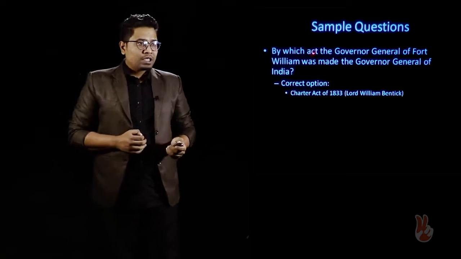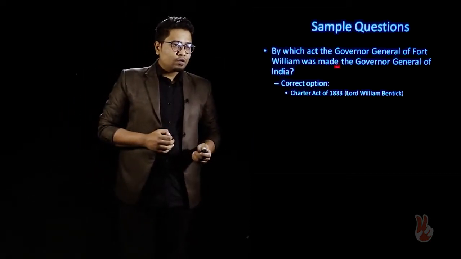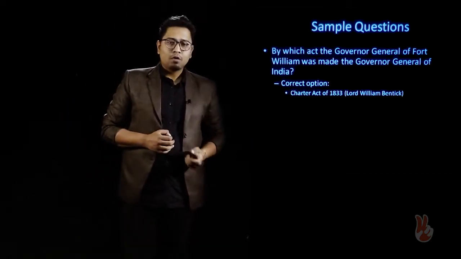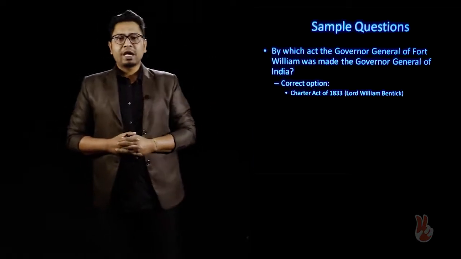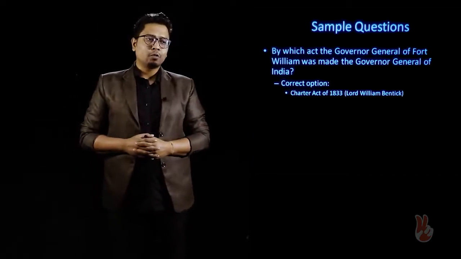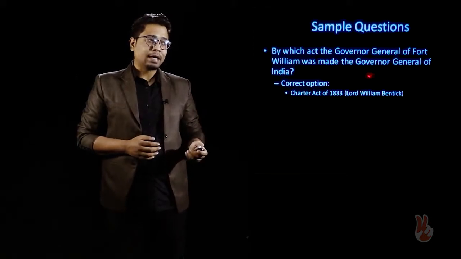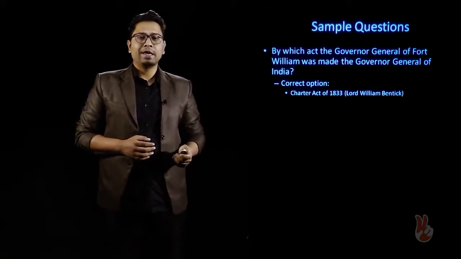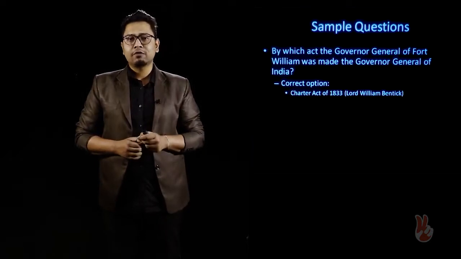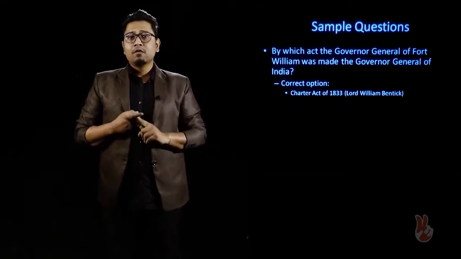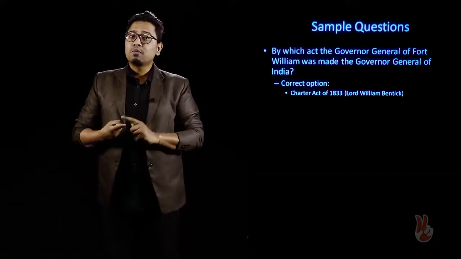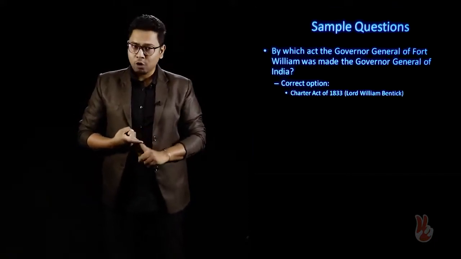Now moving forward, by which act was the Governor General of Fort William made the Governor General of India? Previously the Governor General of Bengal was known as the Governor General of Fort William. However, the Charter Act of 1833 made Lord William Bentinck the first Governor General of India. He was made the Governor General of India, responsible for the administration of the provinces of Bombay and Madras also.